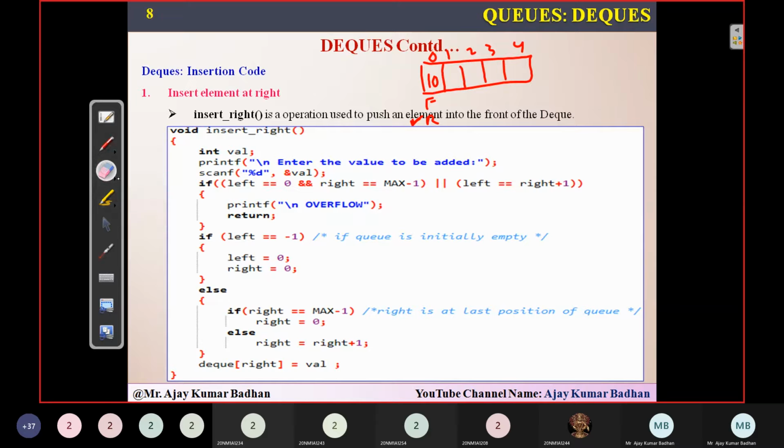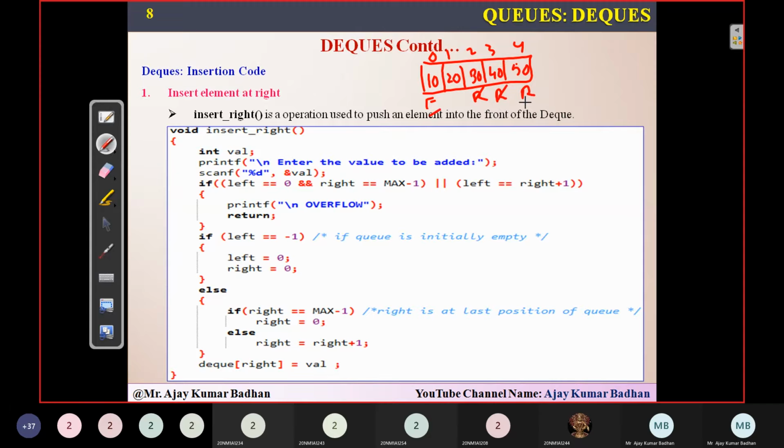Rear will point to the next index, and then I insert 20. If I want to insert another element, rear will be incremented to index number 2, and I insert 30. Then rear comes here, I insert 40, then rear is incremented and I insert 50.